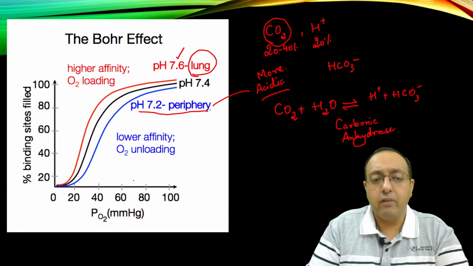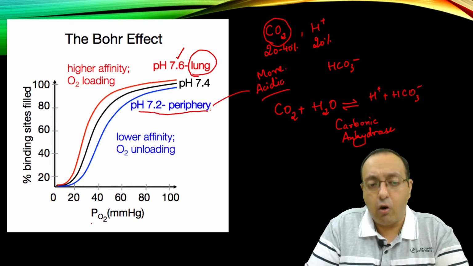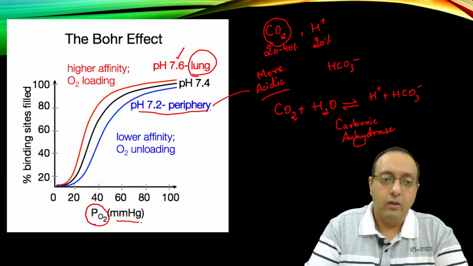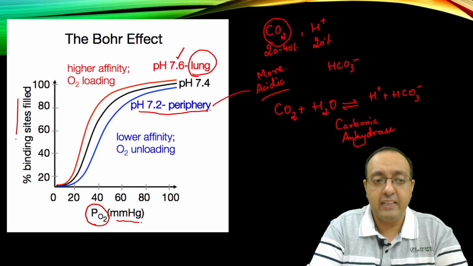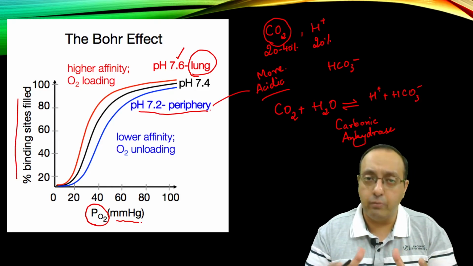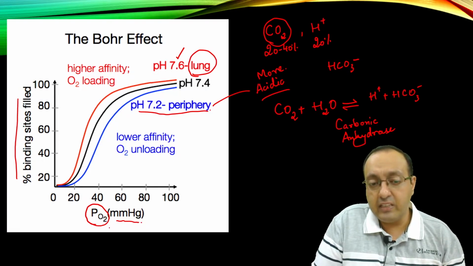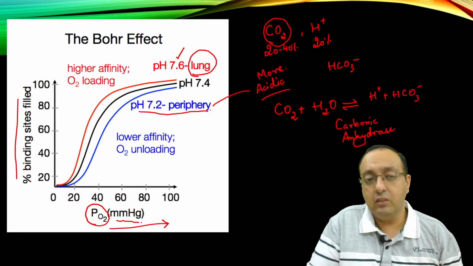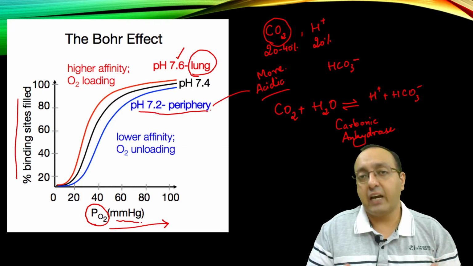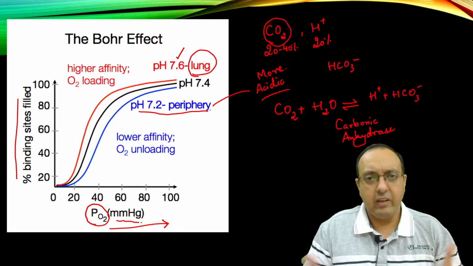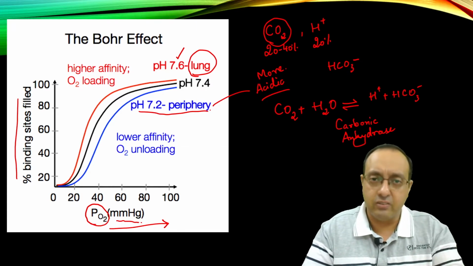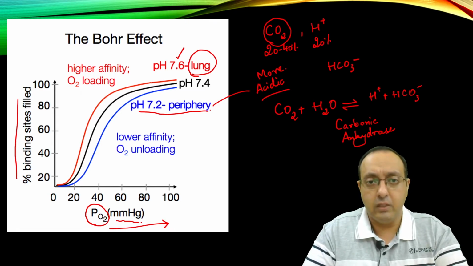So here we have a graph where we have the oxygen partial pressure in millimeters of mercury, and here we have percent of binding sites filled, so how much of the hemoglobin is occupied by oxygen. So as you can see, as we increase the partial pressure of oxygen, more and more hemoglobin sites become occupied with oxygen. That's a reasonable conclusion from this graph.